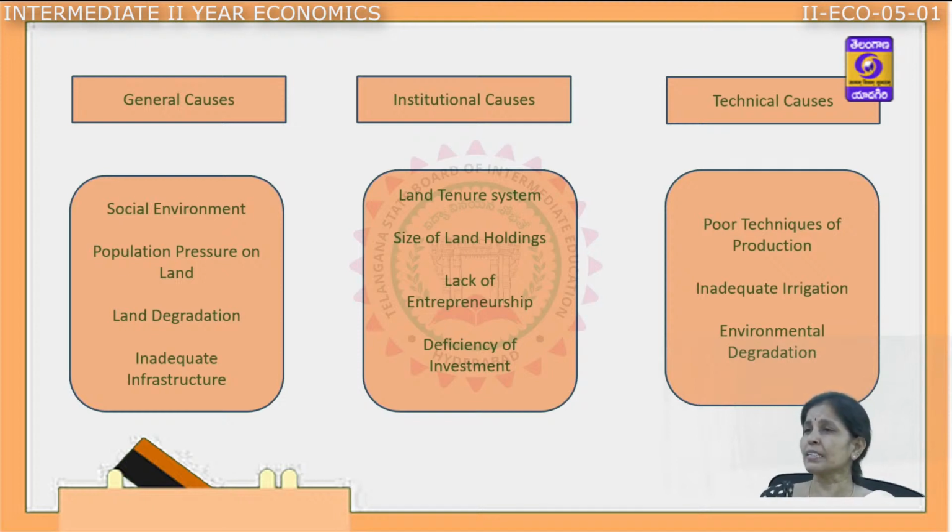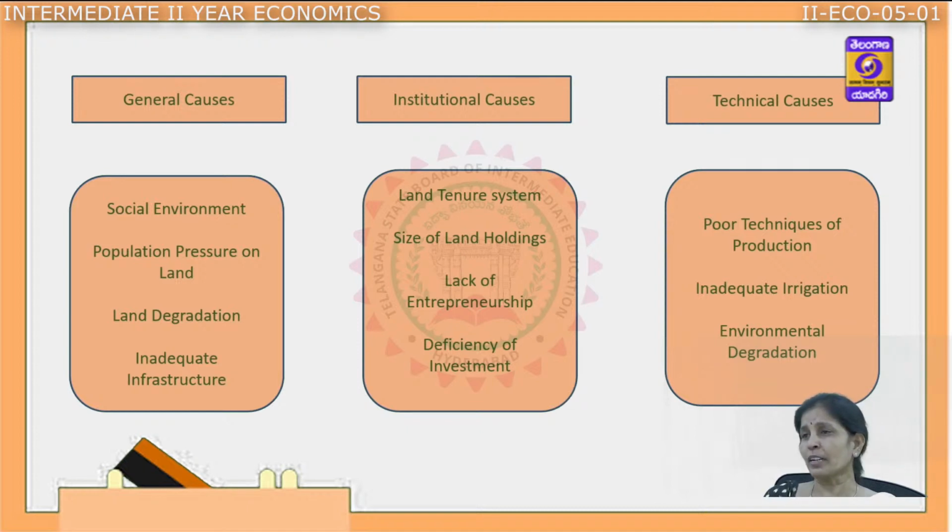The next one is technical causes. Techniques of production: even today, the process of production, the methodology of production, the techniques that they are utilizing have to be updated. The process of cultivation has to be upgraded and more modernized.